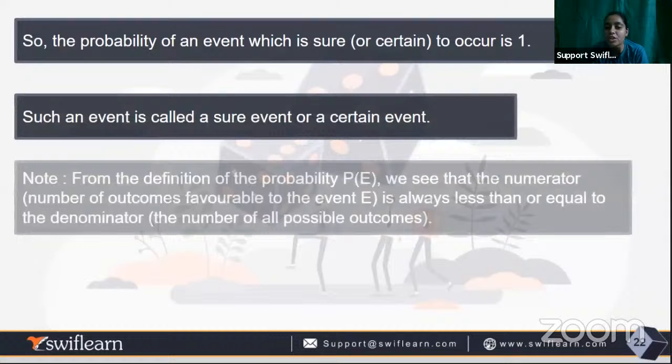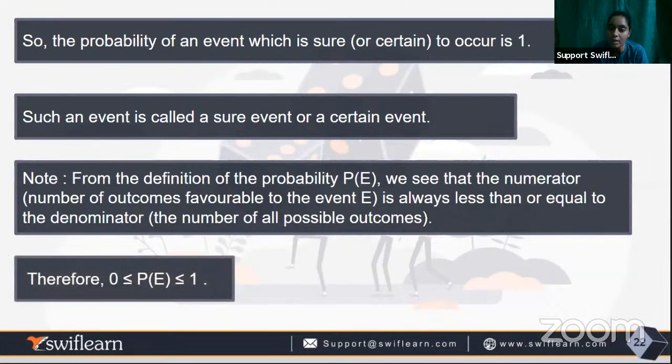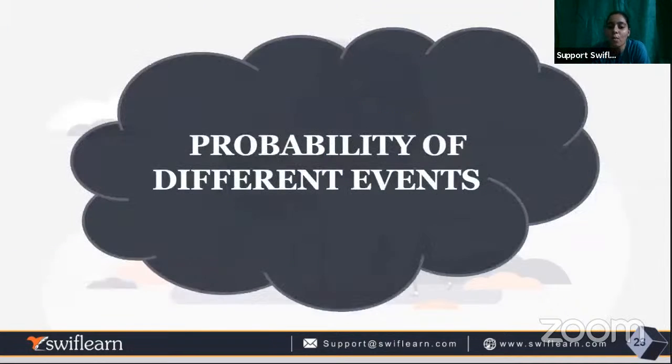So from the definition of the probability P of E, we see that the numerator, the number of favorable outcomes of event E, is always less than or equal to the denominator, the number of all possible outcomes. So P of E is always between 0 and 1, greater than or equal to 0 and less than or equal to 1.